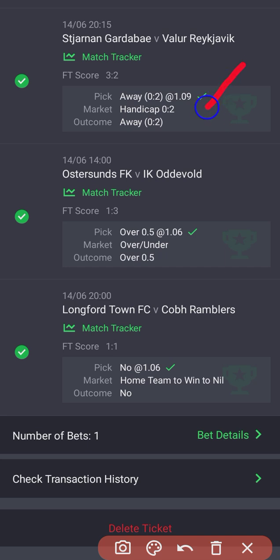While in the normal handicap, which is this one, if there is a draw, if the outcome is a draw, the bet will be a loss. There is no refund whatsoever. Is that understood? There is no refund whatsoever. So I believe this little explanation will have sunk in directly. All right, and I hope you have understood everything about the Asian handicap, the differences.